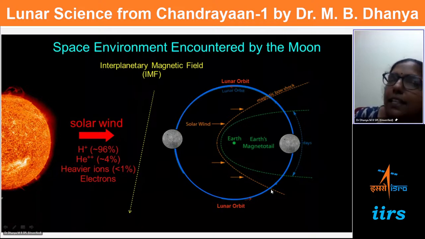So solar wind flow doesn't directly hit us, basically the humans on Earth. That's why in real life we don't really feel its presence, but it manifests in several different ways. Because of this change in properties, the plasma in this region will be different than what we see in the direct solar wind here. So the Moon sees two different plasma regimes, or two different environments, broadly, during its passage in one orbit around Earth.